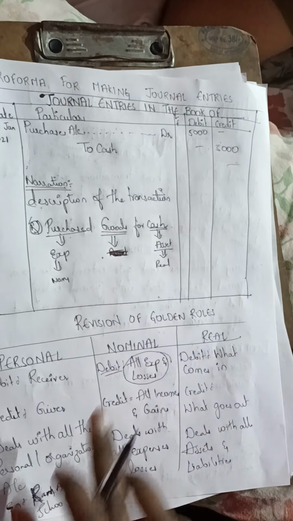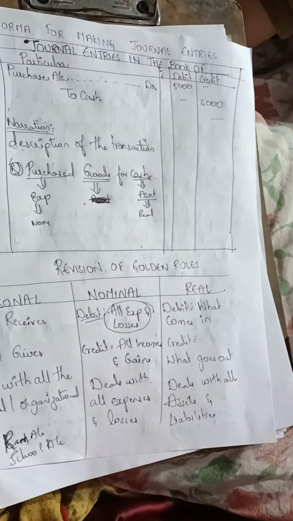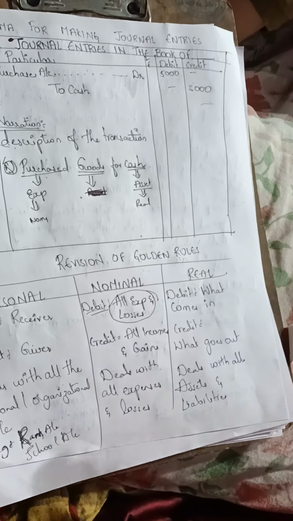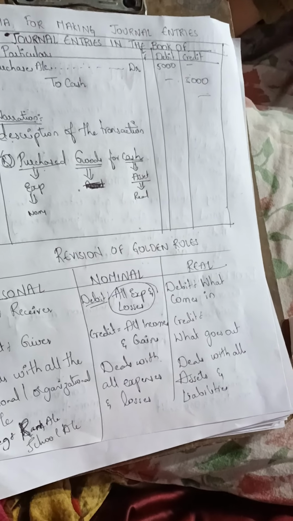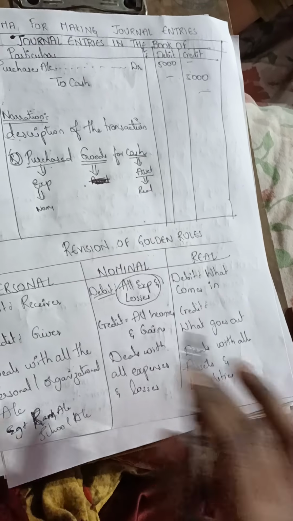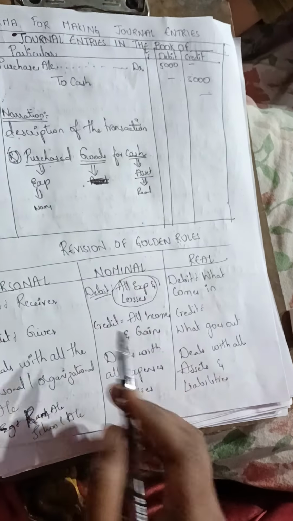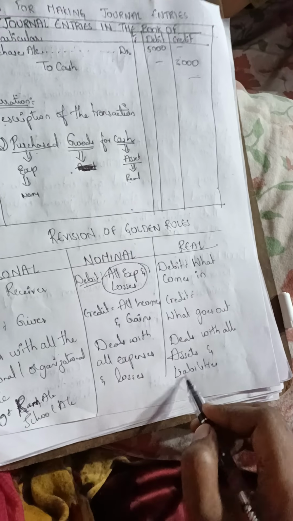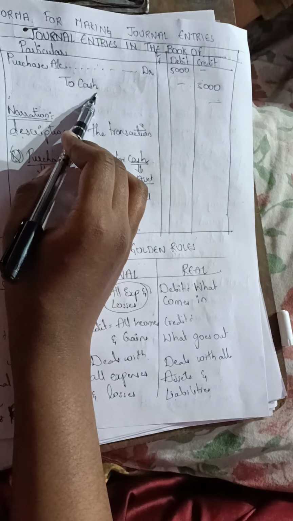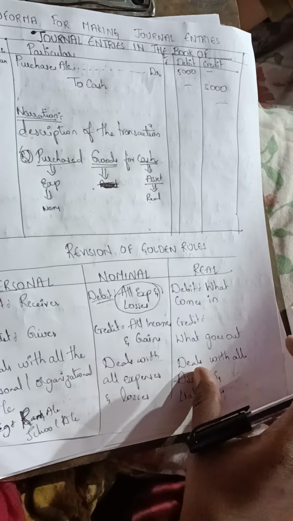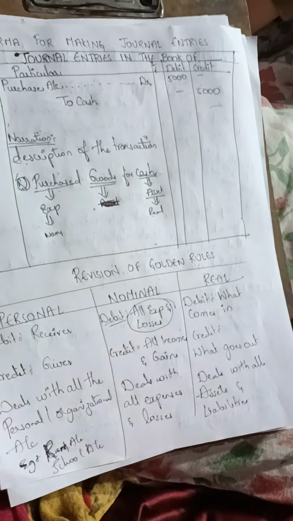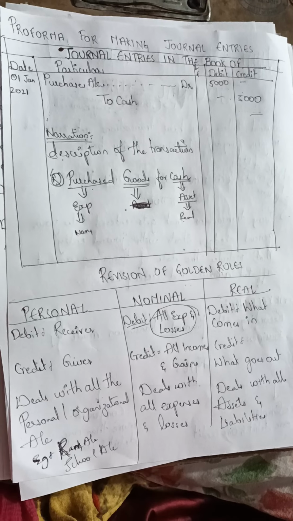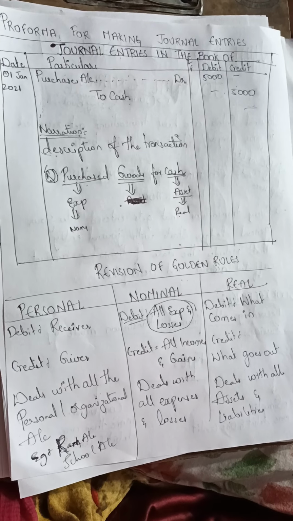So we need to look into the rules. Okay, if you are new to journal entries, you need to draw this table and keep it aside, so that it becomes easy for you to understand how we are mentioning it. Now expenses means debit, and the asset going out of the business is credit. So purchases account debit to cash. This is the meaning of journal entry, as well as the pro forma for how to mention a journal entry. In the next class I will explain the types of journal entry and we will look into examples also.